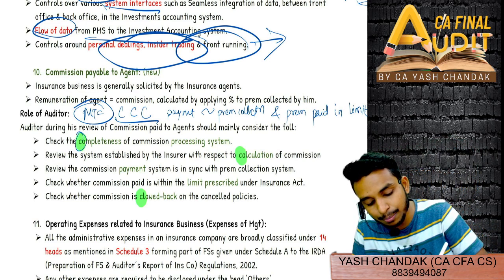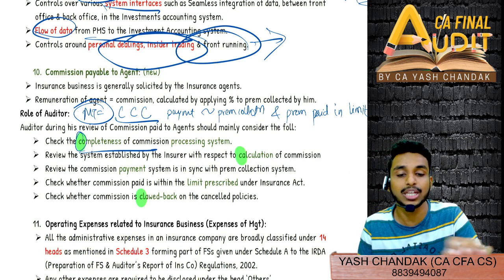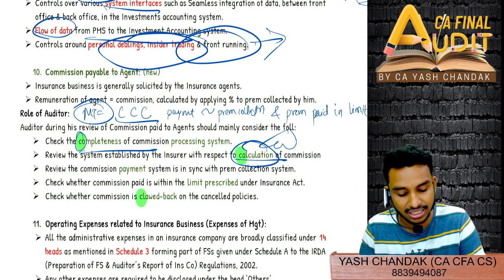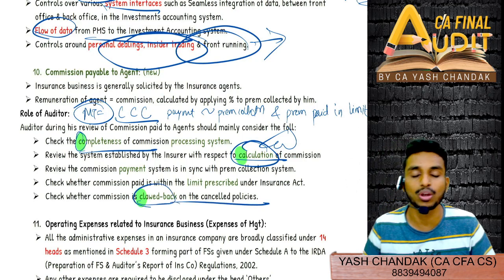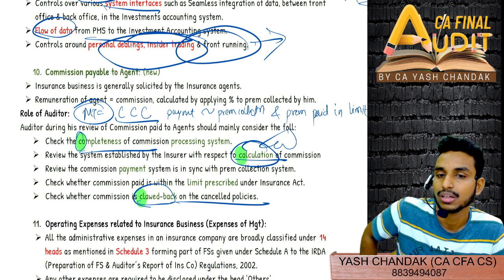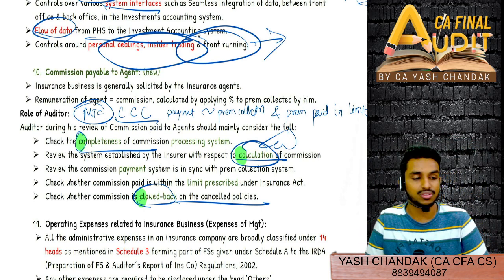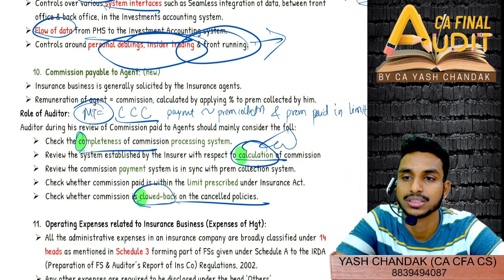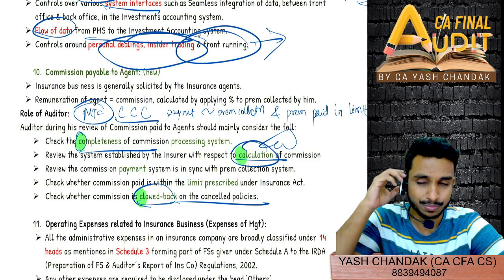So CCC means completeness. Commission should be completely recorded. Complete calculation of the commission should be comprehensively checked, and any clawback provision, if at all there is one, also has to be adhered to. What do you mean by clawback provision again? What do you mean by clawback provision? Have you heard of this clawback provision? Huh? No?